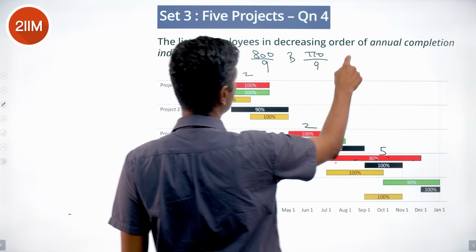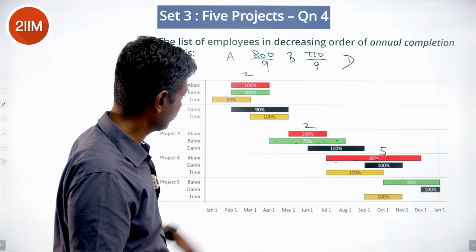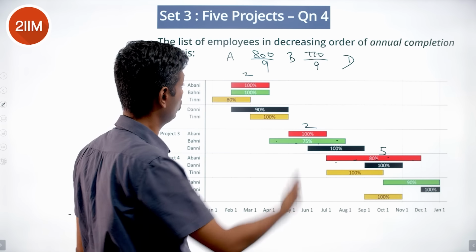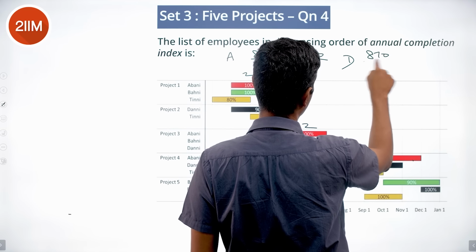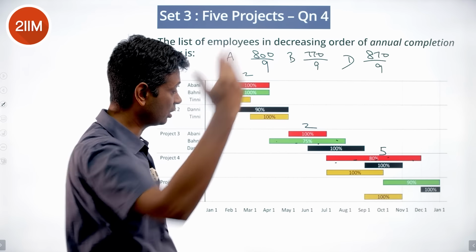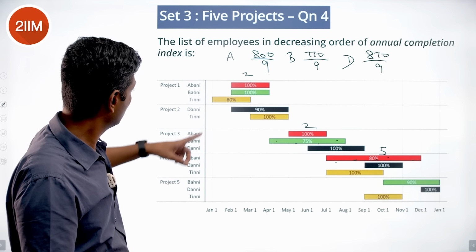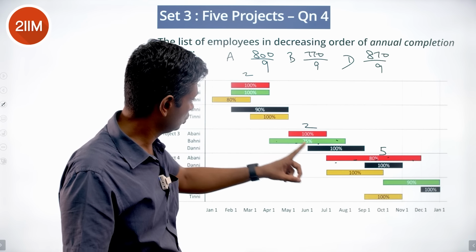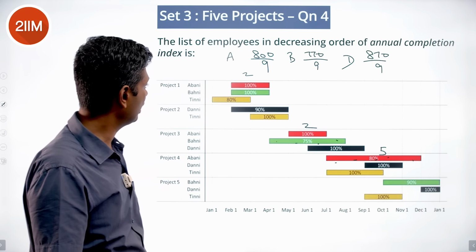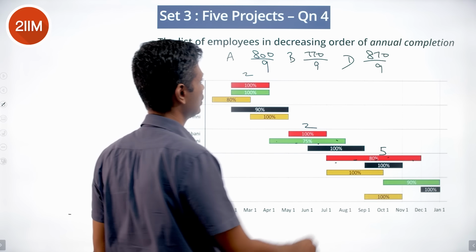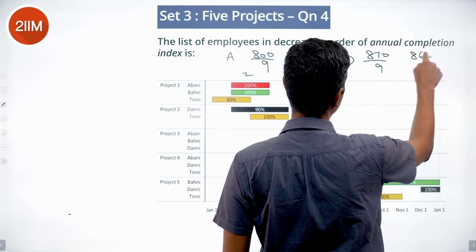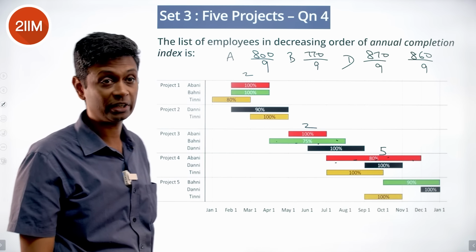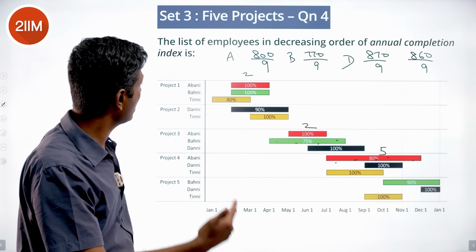Dhani, let's count Dhani. 90 into 3, 270, 100 into 3, 100 into 2, 100 into 1, 100 into 6, 600 plus 270, oh that's a rock star performance, 870 by 9, Dhani should be first. And then Tini, 80, 100, 100, 100, so 2 plus 3, 5 plus 2, 7, 700 plus 160, so this is 860 by 9. 870 by 9 and 860 by 9. So Dhani, Tini, Abani, Bhani.